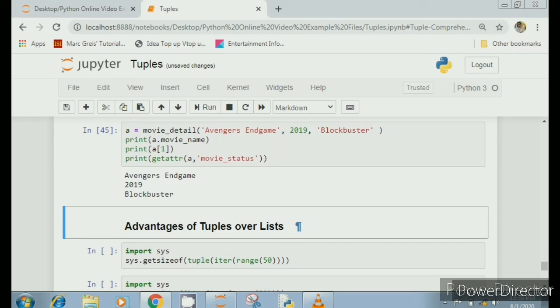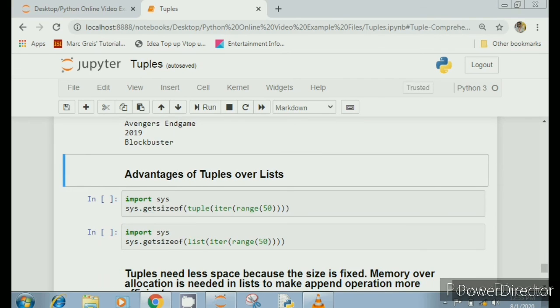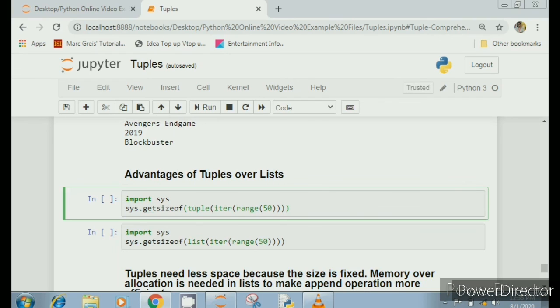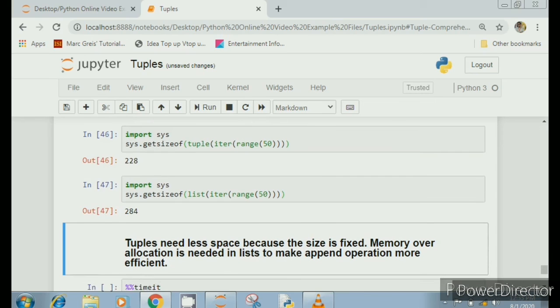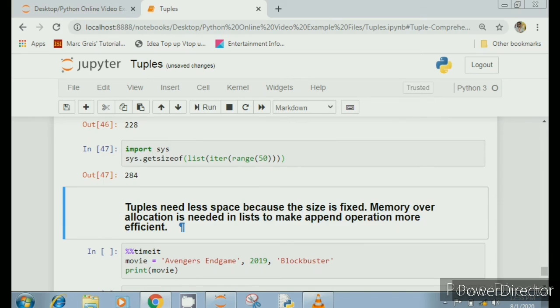Talking about advantages of tuples over lists, the first advantage is memory. Using getsizeof, you can check what memory allocation is done to a tuple or list or any data type. Let's run this. So 228 bytes of memory has been allocated to the tuple, and let's run this for the list as well. Okay, so it is 284. Now why this? Because lists are mutable, and there can be an append function or an extend function, so memory over-allocation is needed. Tuples need less space because the size is fixed.